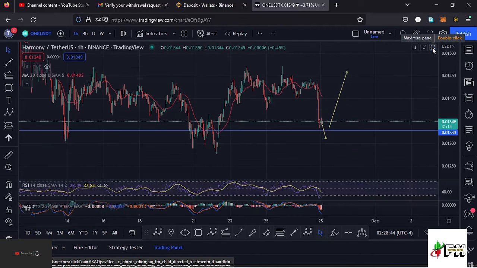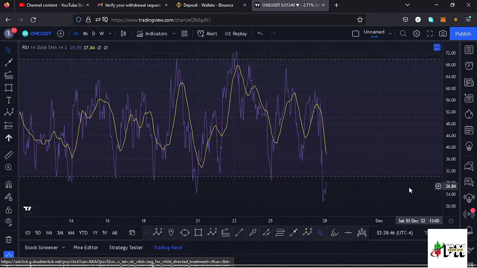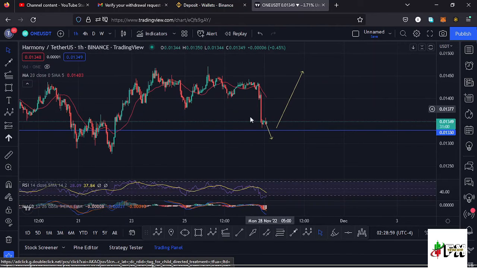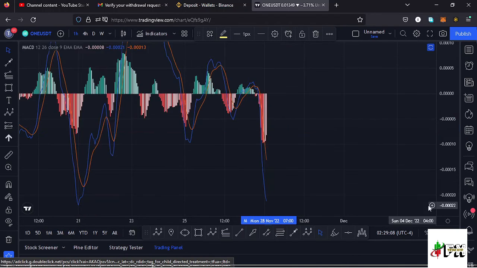Also taking a look at the indicators to see what movement will be supported here on the RSI. On the RSI we are trading at around the 28 mark, and that means we have massive room for us to continue pushing to the upper side, and that would mean there are chances that we might see that reversal over here and continue pushing higher without even getting back to around the $0.13 mark, which is a key area of support.